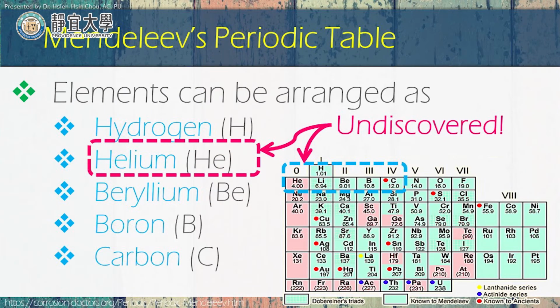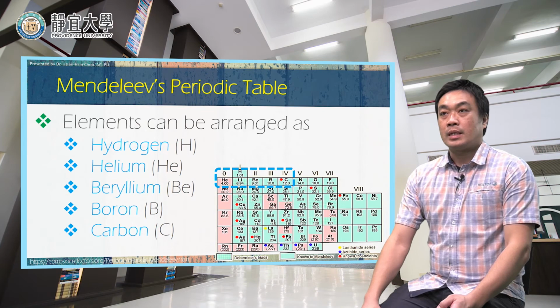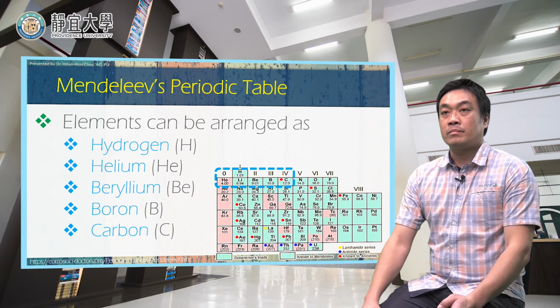For example, he arranged the elements by atomic weight, and he found that the elements hydrogen, helium, beryllium, boron, and carbon can be placed nearby together, and they are of the same group.